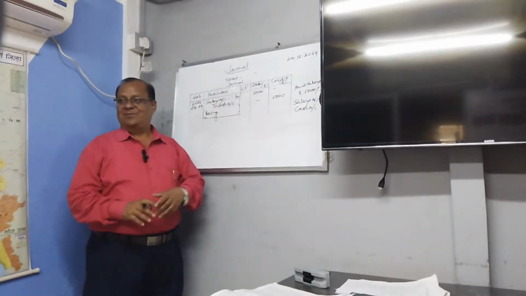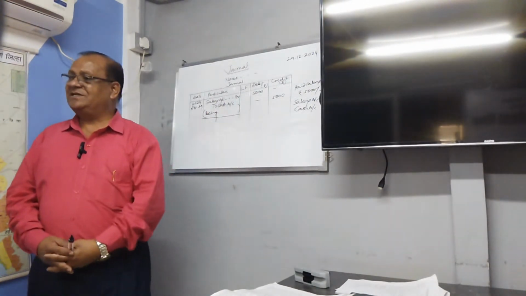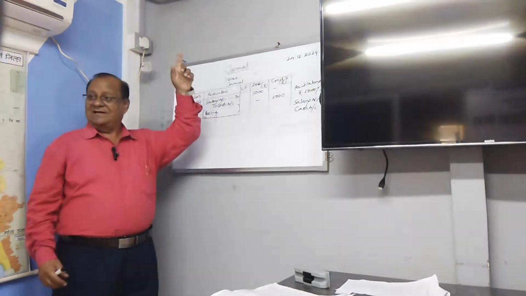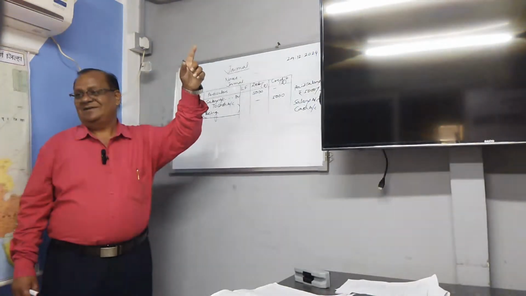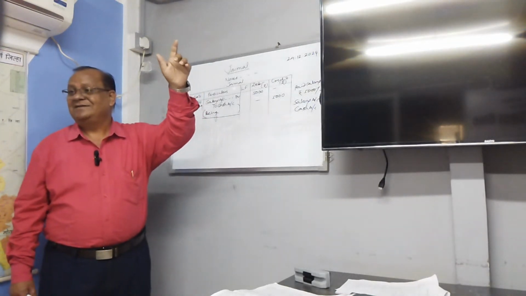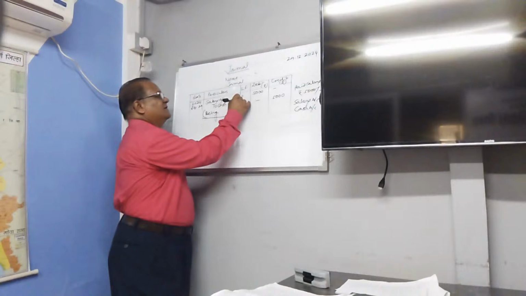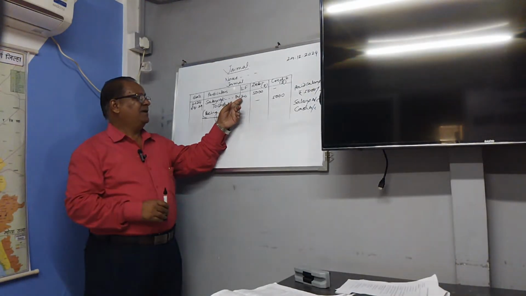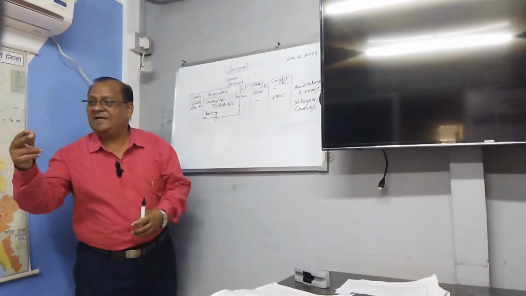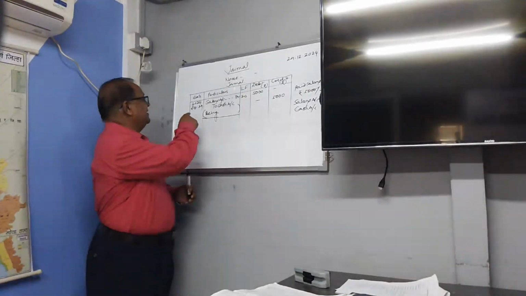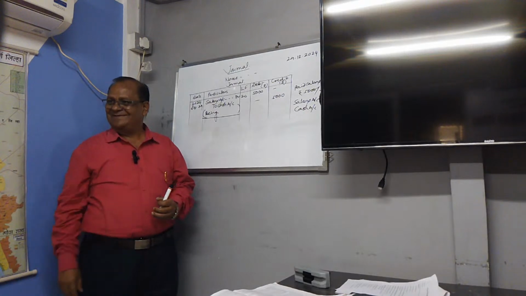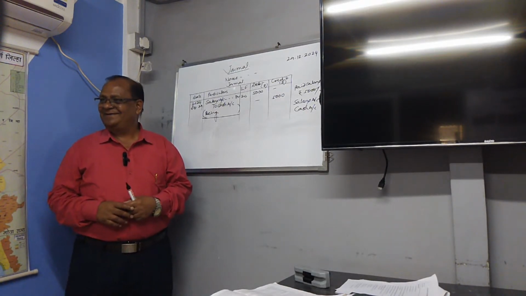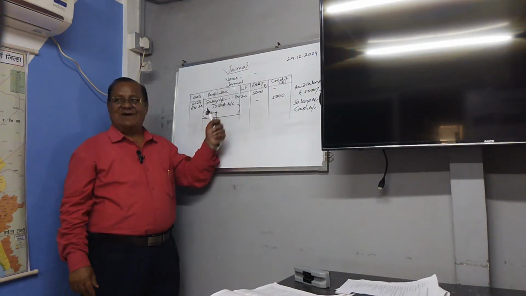Then the ledger folio column. The ledger folio column is the page number of the ledger. Because in the ledger, where is the salary account? Suppose the salary account is on page number 20. Just open the page. Here the salary account shows 25,000 paid in the month of December. LF means the ledger folio number. For audit purposes it is required.